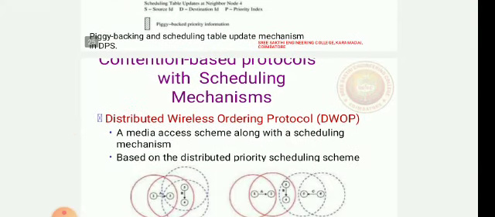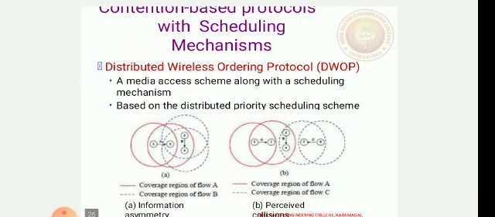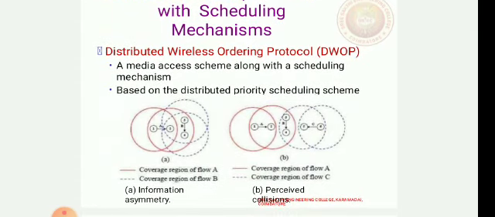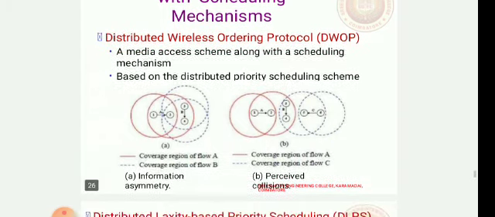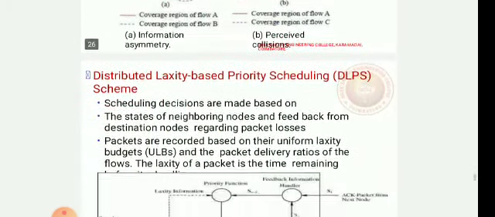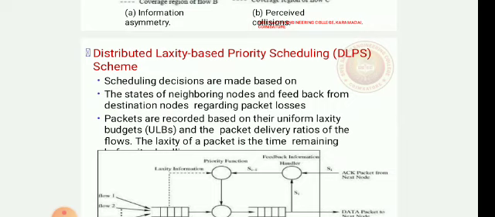Next is distributed wireless ordering, DWOP, a media access scheme along with a scheduling mechanism based on the distributed priority scheduling scheme. Next type is distributed laxity priority scheduling, DLPS. Scheduling decisions are based on the states of neighboring nodes and the feedback from the destination nodes regarding the packet losses. Packets are ordered based on the uniform laxity budget, ULB, and the packet delivery ratios of flows. So this is what the DLPS method is.